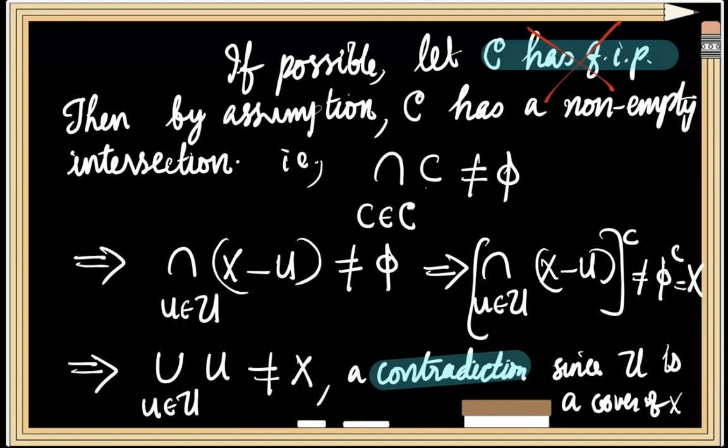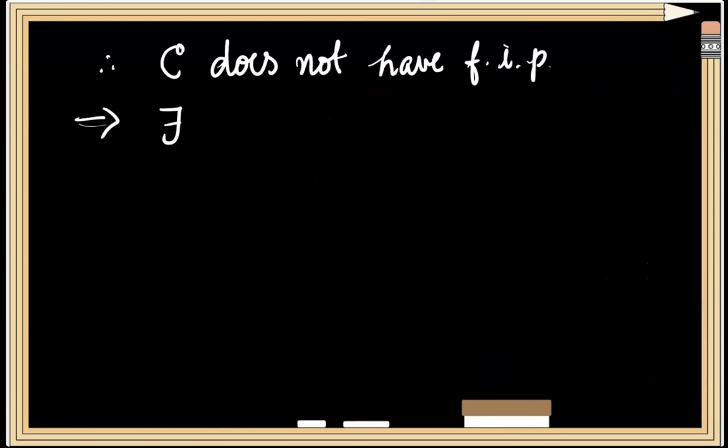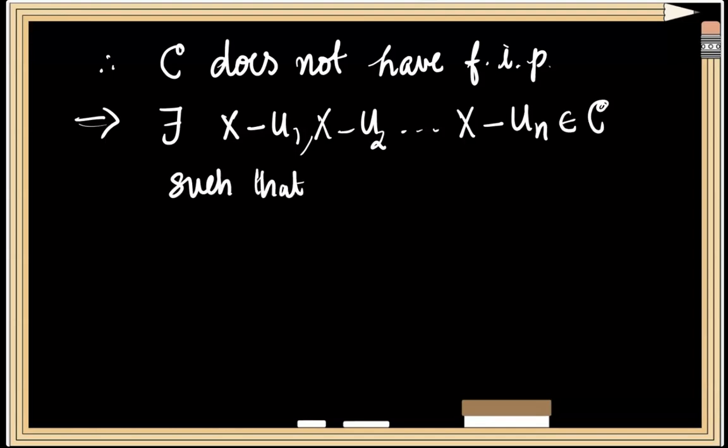So we can conclude that the family C does not have FIP, which implies that there exist finitely many elements of C, say X minus U1, X minus U2, up to X minus Un, such that their intersection over i varying from 1 to n of X minus Ui is equal to phi.